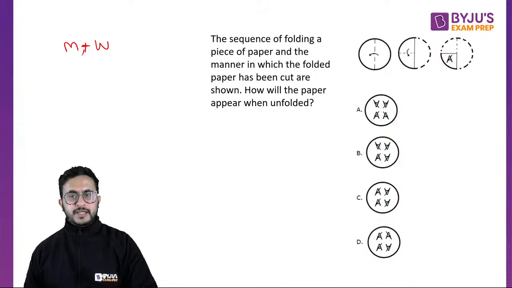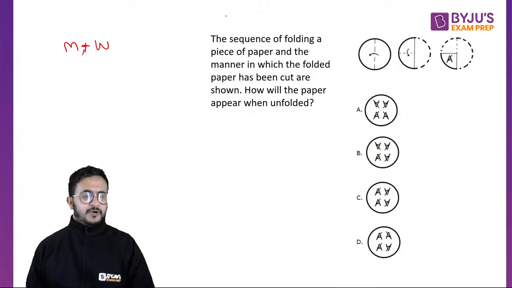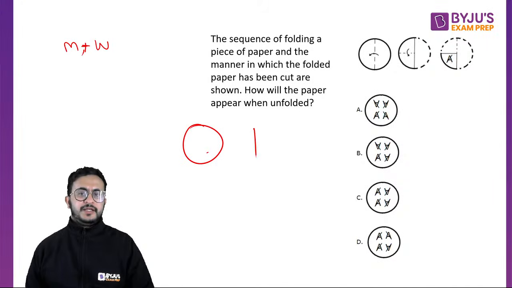So how does this look? Okay, so let us try to understand how the paper is folded. Let's try to visualize it. This was folded in half, then folded down, right? So it was a complete circle, then it became a semicircle, and then became a quarter like this.